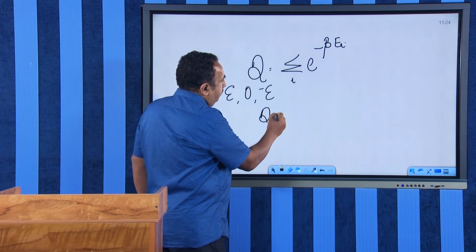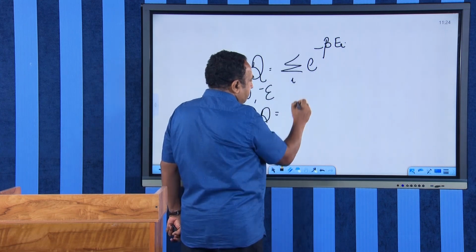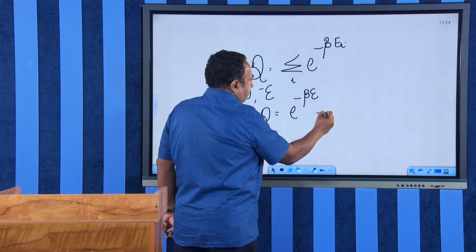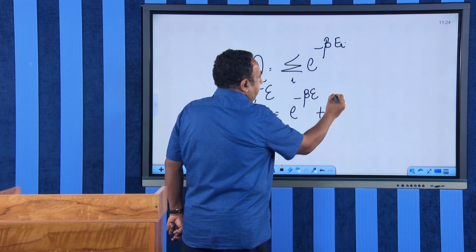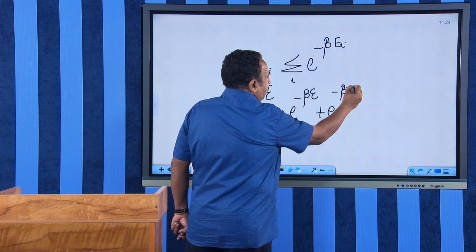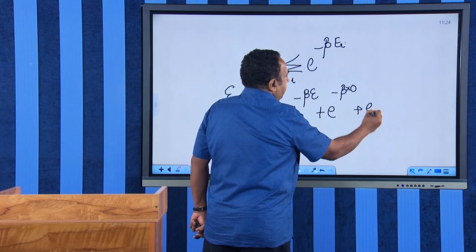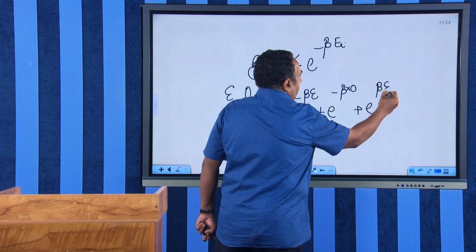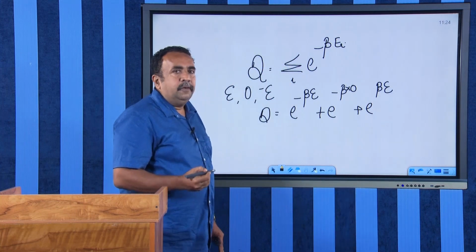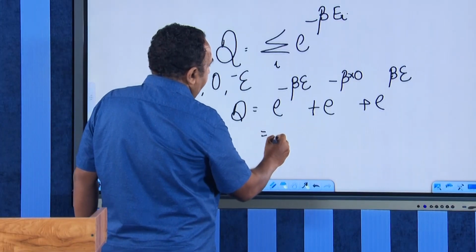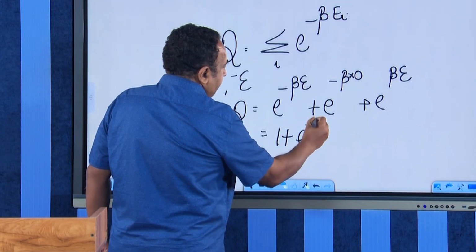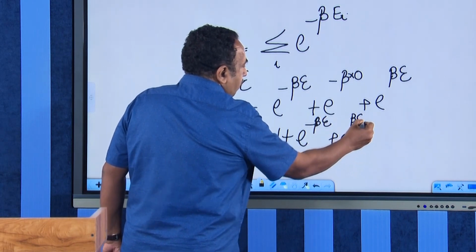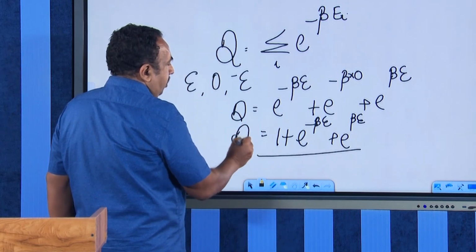Therefore, your Q will be, what you have to do is first substitute your first energy, that is e raised to minus beta epsilon, plus you have to substitute your second energy, e raised to minus beta into 0, plus your third energy, minus epsilon. This minus and minus will go, you will get a beta epsilon, and e raised to 0 will be equal to 1. Therefore, your partition function will be 1 plus e raised to minus beta epsilon plus e raised to plus beta epsilon. Therefore, this is your partition function.